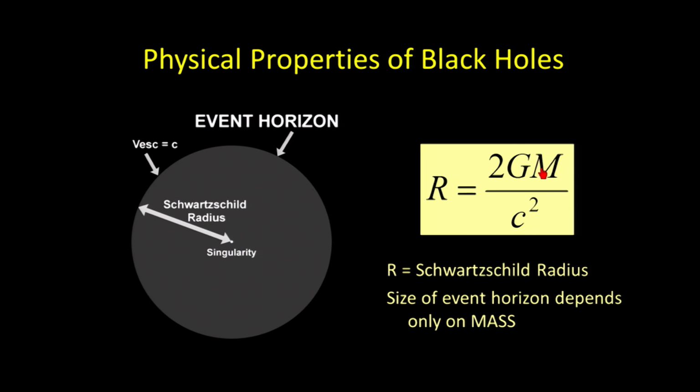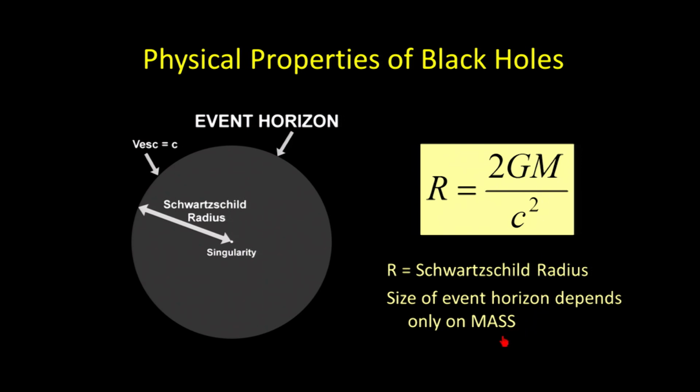Because m is the only variable, the only thing that can change r is m. If m gets big, r gets big, and if m gets small, r gets small. It's a direct relationship. So what that means is the size of the event horizon, how far away from the singularity the event horizon is, depends only on the mass of the black hole.